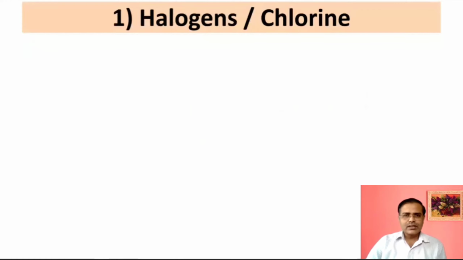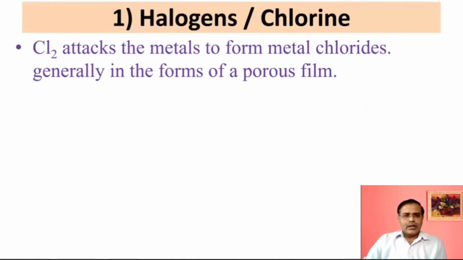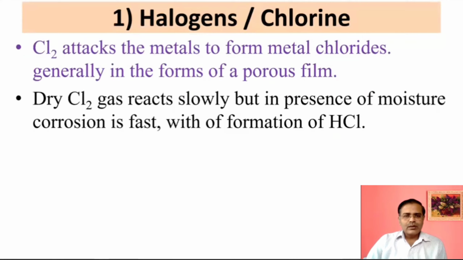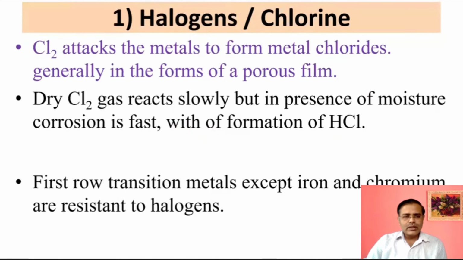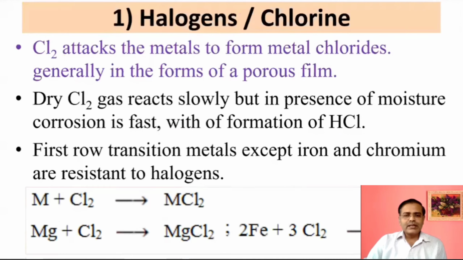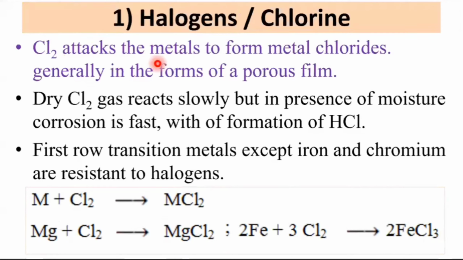I will just tell you the reaction. Though the description is known to you, what is expected, the main thing, is reactions. It means if there is a metal and chlorine, or metal and halogen, they react together to form metal chloride. You can select any metal, it may be magnesium chloride formation, or Fe and chlorine to form Fe chloride, FeCl2 or FeCl3 formation. So these types of reactions are possible due to attack of halogens or chlorine.